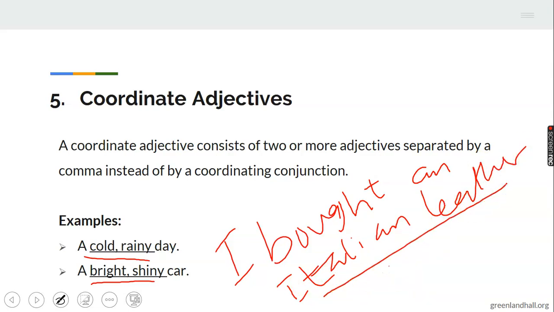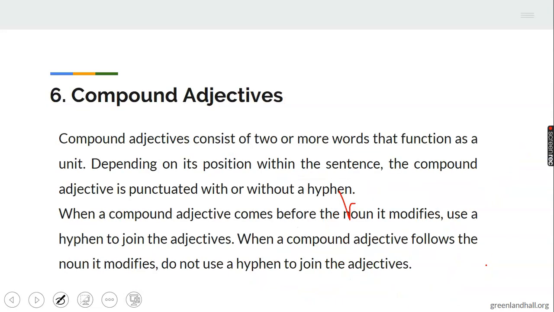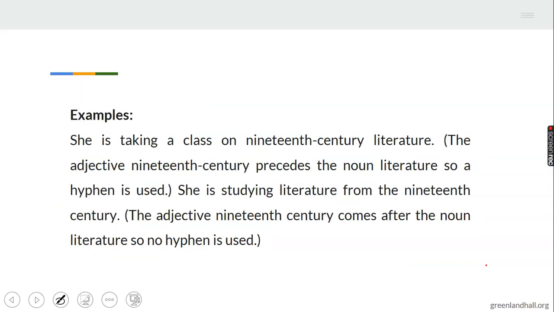These are coordinate adjectives describing the bag. Then we have the compound adjectives. A word that is compound consists of two or more words, like headmaster, head and master, like father-in-law, like schoolchildren, school and children. So let's see examples.